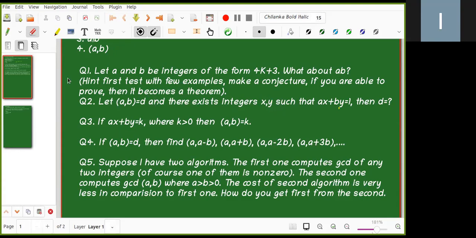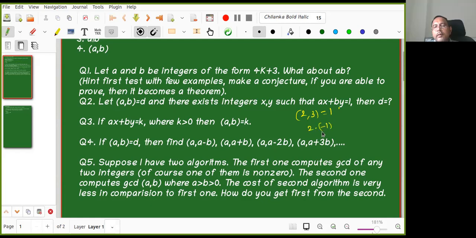Let's just take A and B such that the GCD is 1. Okay, so 2, 3 is a simple example, GCD is 1. Then 2 into minus 1 plus 3 into 1 equals 1. Yeah. And now just multiply by 2.